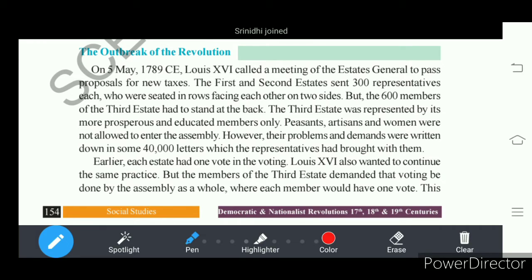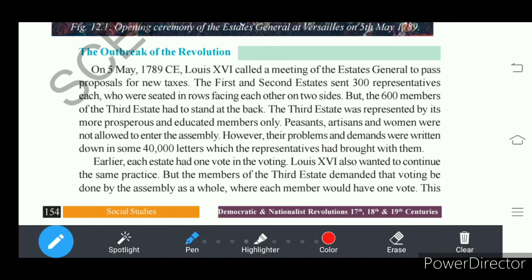In the Estates General, as per the old system, each estate had one vote. The first estate, second estate and third estate were each given one vote.